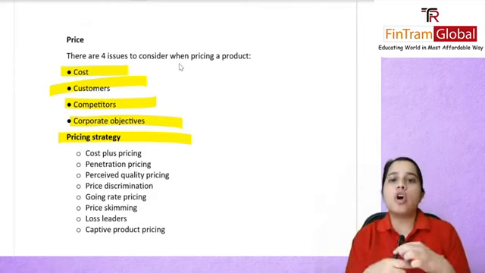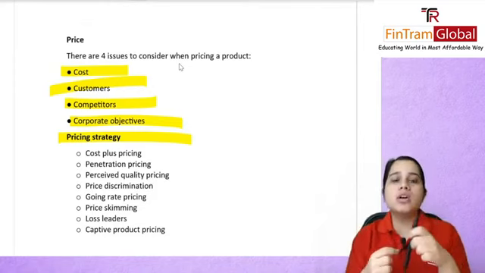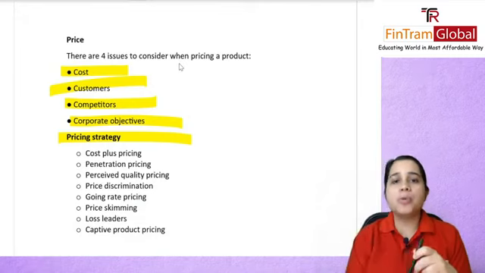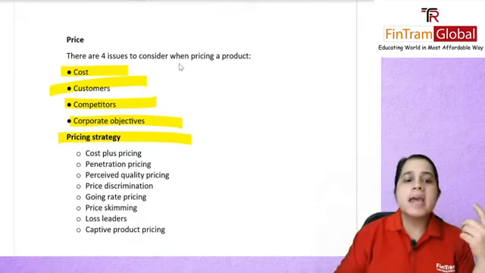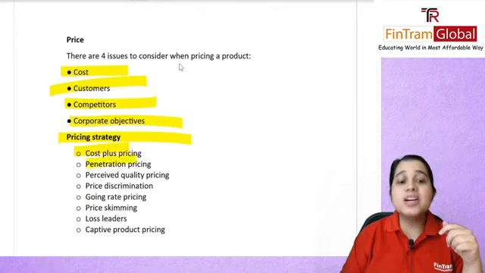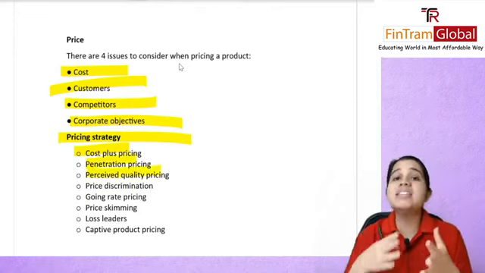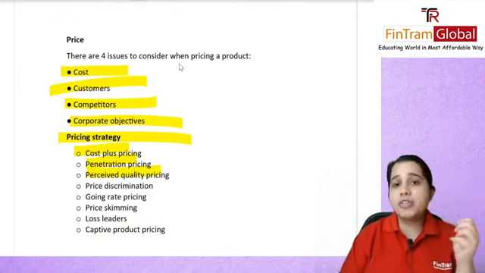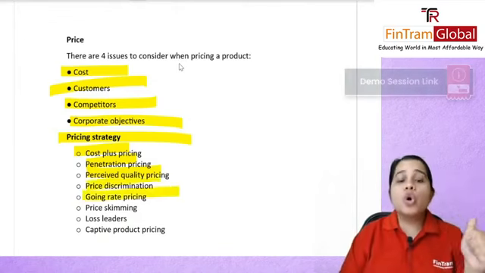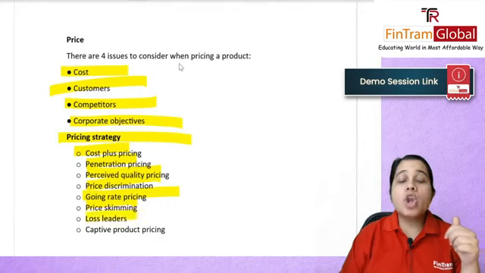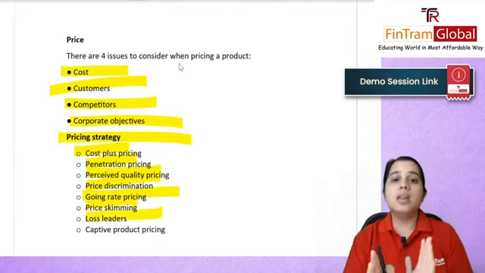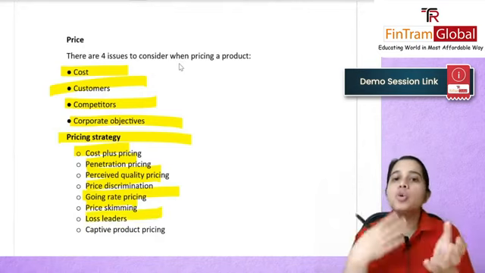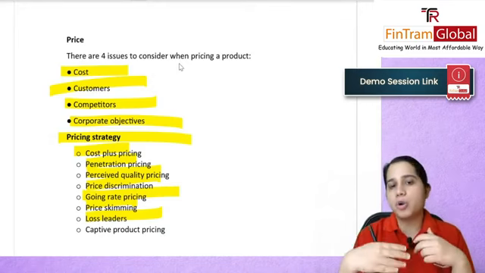So let's say the cost of making this pen is $5, and I just want to make $1 profit, so I'll sell it at $6. Then there was penetration pricing, perceived quality pricing, and price discrimination, wherein you're charging different customers different prices or in different markets. There was your growing rate pricing, price skimming, and loss leaders, wherein you're willing to sell one product at a loss because you will recover it from your next product.